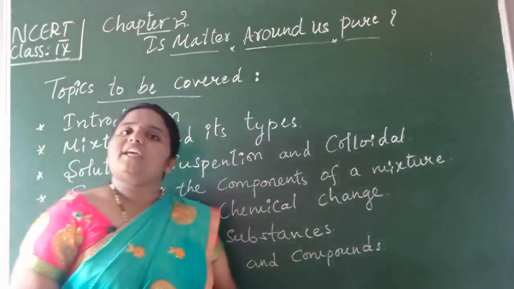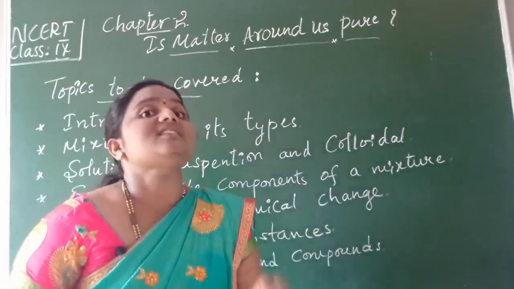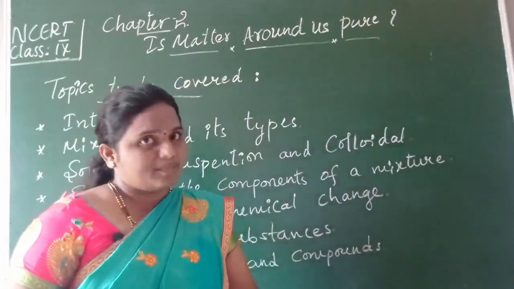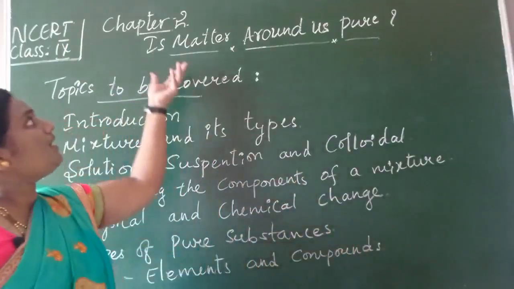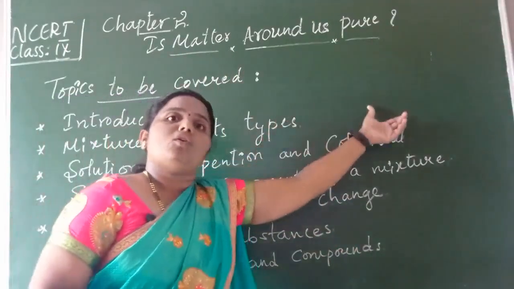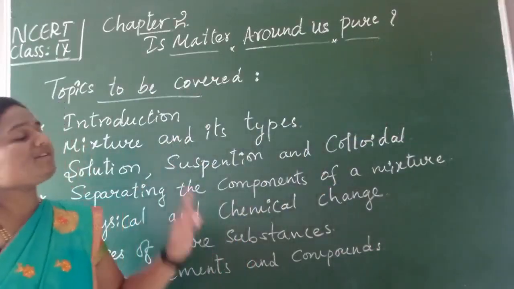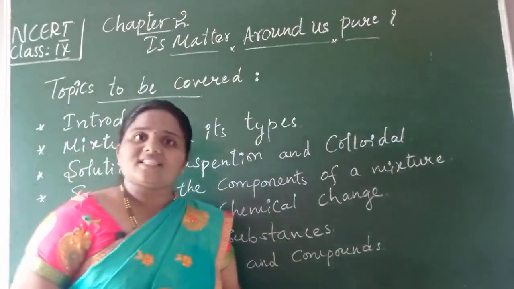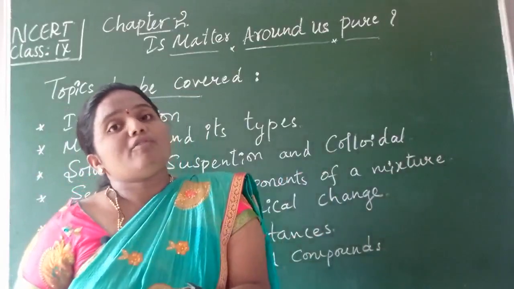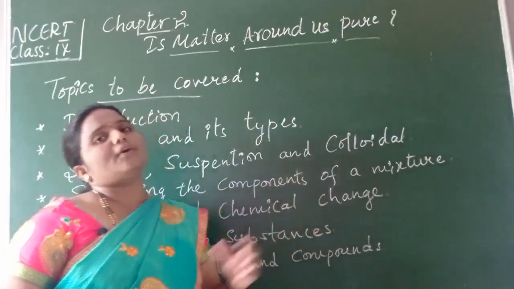In the first chapter, we came to know that everything which exists in the universe, if it has mass and space, means if it contains mass and occupies space, then such a thing we call matter. So, whether such matter is pure or not, we are going to study in this chapter. Is it clear, children? The main theme of this chapter is to understand whether matter present everywhere is in the pure form or impure form, and different things we are going to discuss